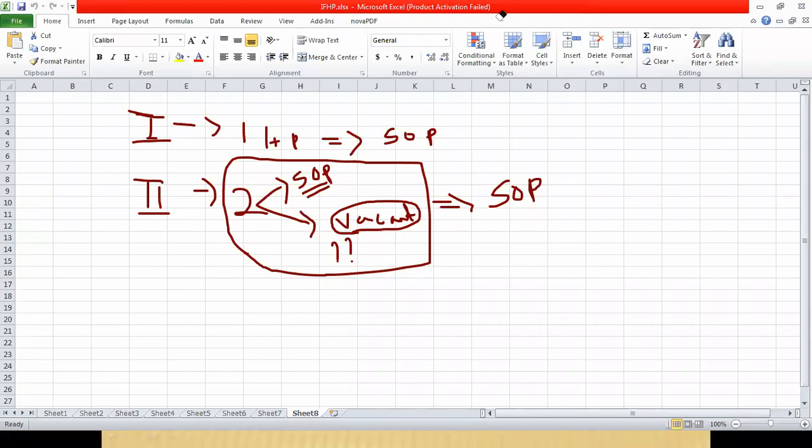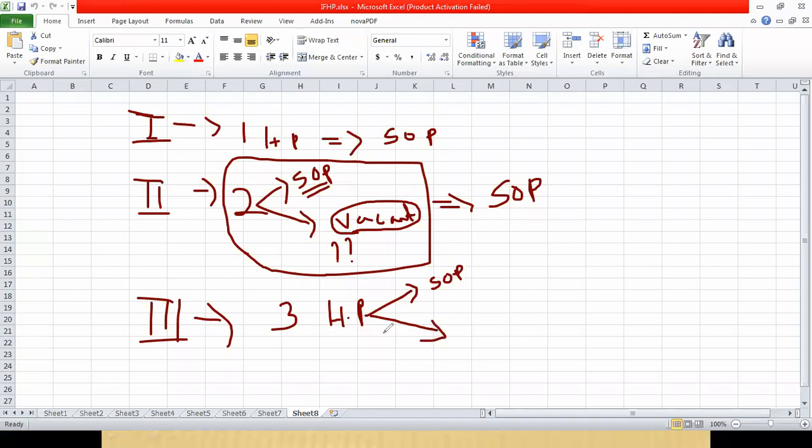Okay. Now one more situation can arise. What can be that situation? Third situation. You're having three house properties. One you're using for your own purpose, staying. The second property and third property, you have kept vacant.